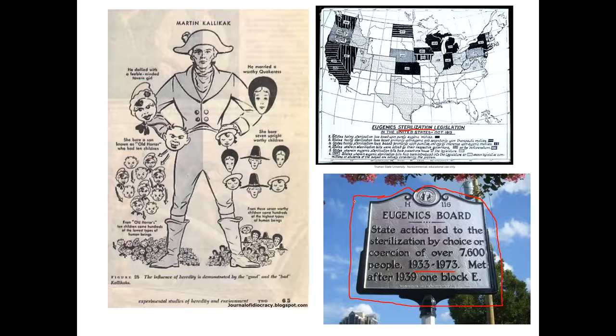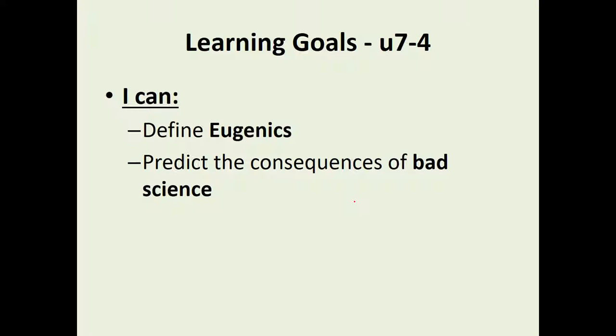And this whole idea of eugenics never had to happen. But it all happens because of bad science and racism, the combination of the two. Now, that still happens today. We have big issues with that today. But another bigger takeaway is don't confuse correlation with causation. So hopefully you understand what eugenics is. It was this selective breeding program where mainly we sterilized people and told other people out of racism that they couldn't breed. And can you predict the consequences of bad science?